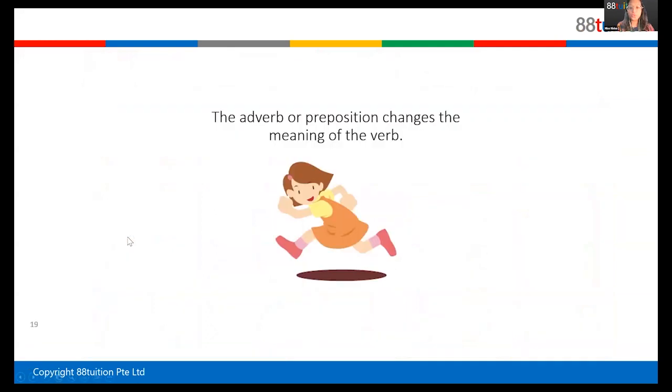So the adverb or preposition changes the meaning of the verb, meaning that you use it together with the verb, the phrasal verb.